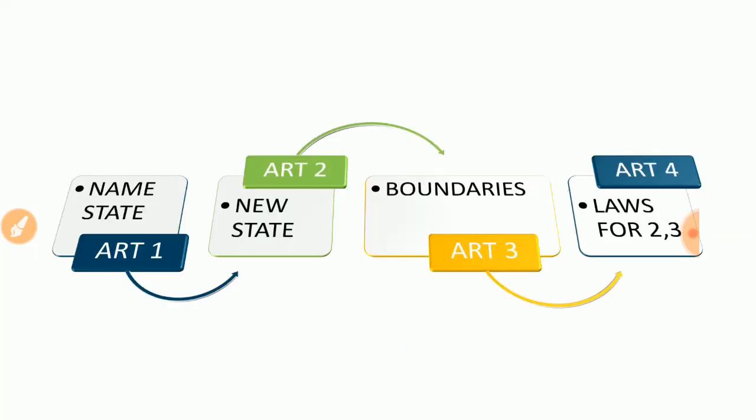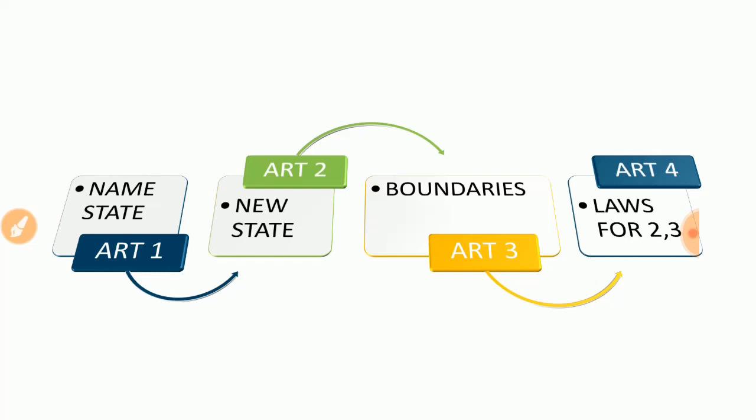Okay. This is the first part of the Constitution, and it deals with the union, articles 1 to 4. So I will say naming of the state is in article 1. Article 1 says that India, that is Bharat, shall be a union of states. So you know that we had 28 and now it is 29 states working as a union. So India, that is Bharat, shall be a union of states.